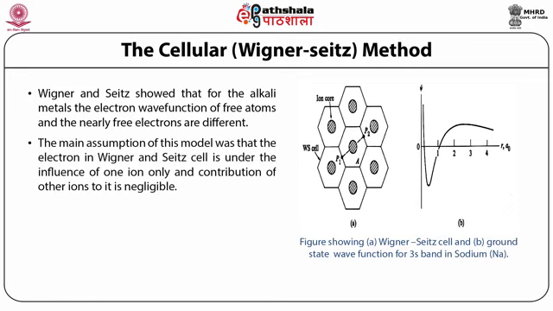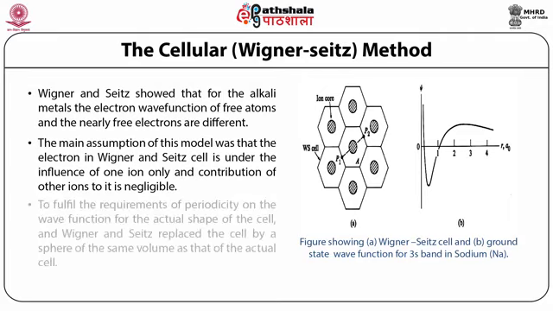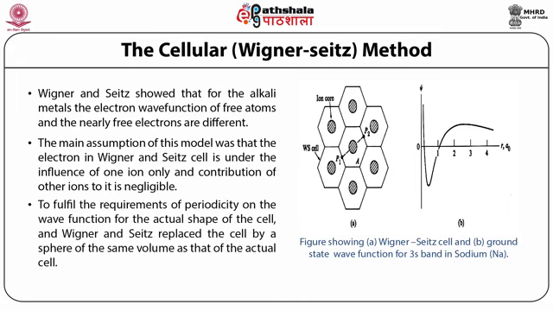The main assumption of this method was that an electron in a Wigner-Seitz cell is under the influence of one ion only, and the contribution of other ions to it is negligible. The wave function for such a potential will be psi_k = exp(ik·r) u_k, where u_k is periodic in nature. To fulfill the requirement of periodicity on the wave function for the actual shape of the cell, Wigner and Seitz replaced the cell by a sphere of the same volume as that of the actual cell.